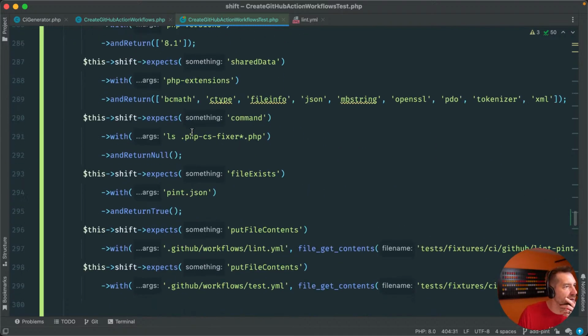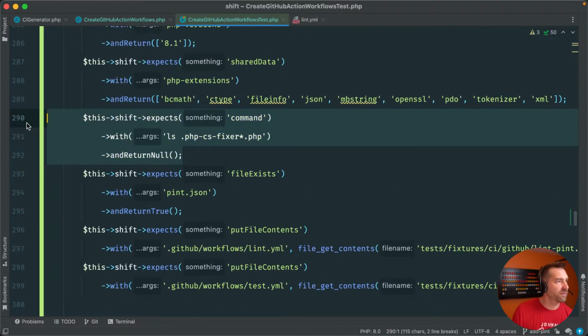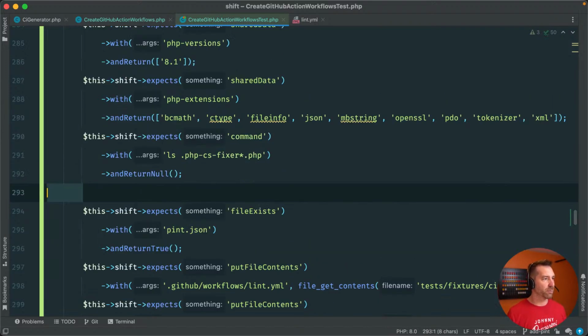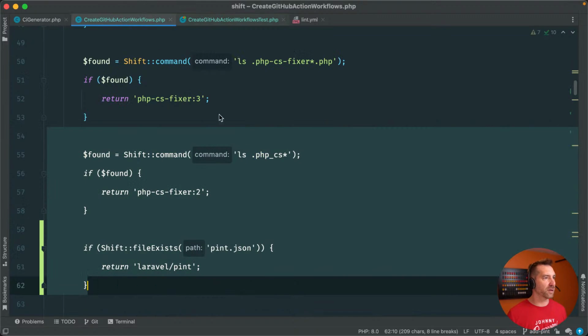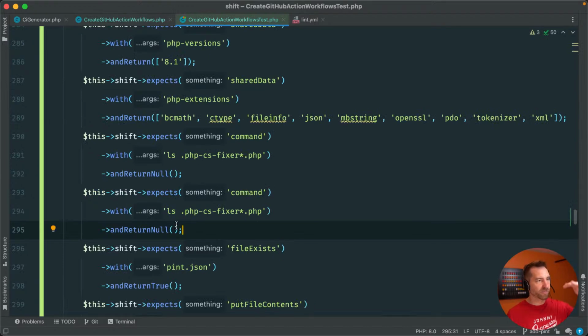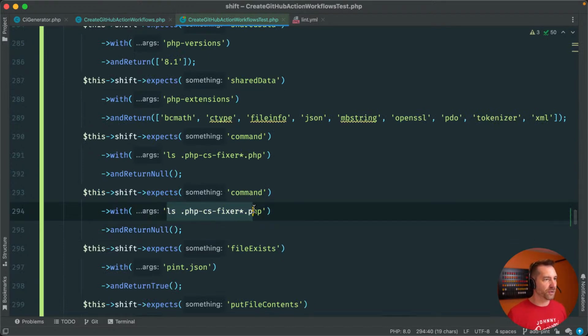But what needs to happen is I need to make this default null, and then I need to also kind of fill in the blanks here on the rest of this stuff. So if we look at this, the next thing I would need to do is search for this one, because I need to get it to fall through all of these different if statements.